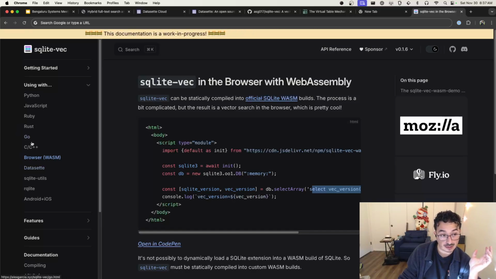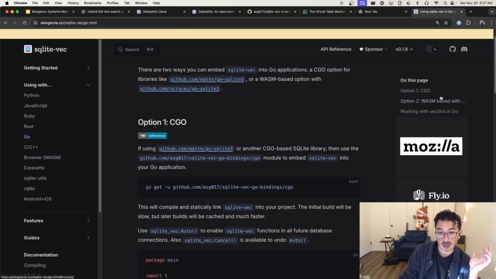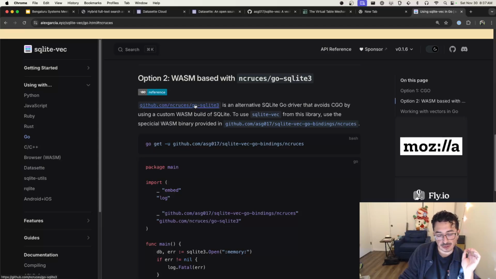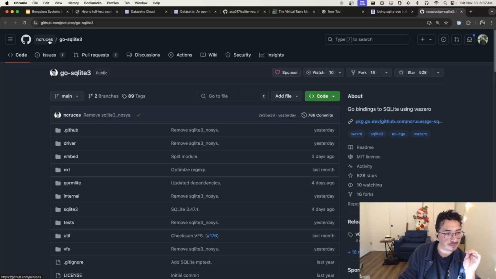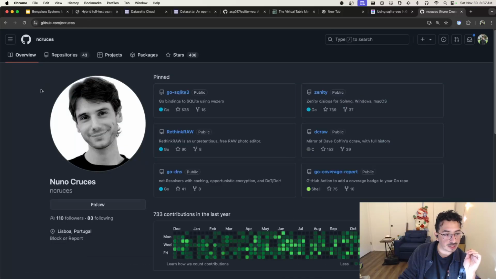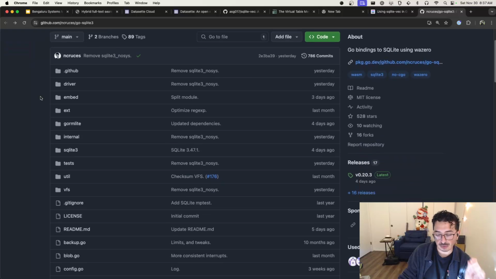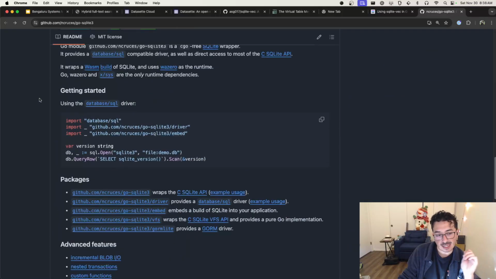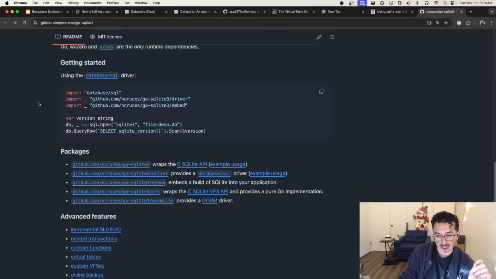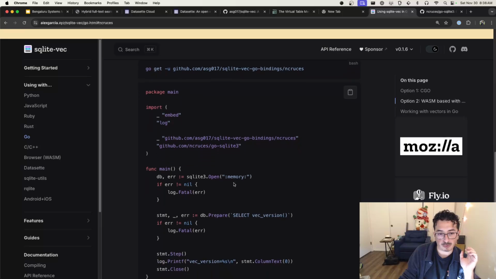Another way that we have is specifically for Go. So kind of going into the weeds here, but happy to talk more about it. This guy, Nuno Cruces, I hope I said his name correctly, has Go bindings for SQLite that don't use CGO, and instead it compiles SQLite into WebAssembly and includes a WebAssembly engine in Go to run SQLite. So it doesn't use CGO at all. It's all in WebAssembly. And SQLite-vec has a specific build that will provide that for you.